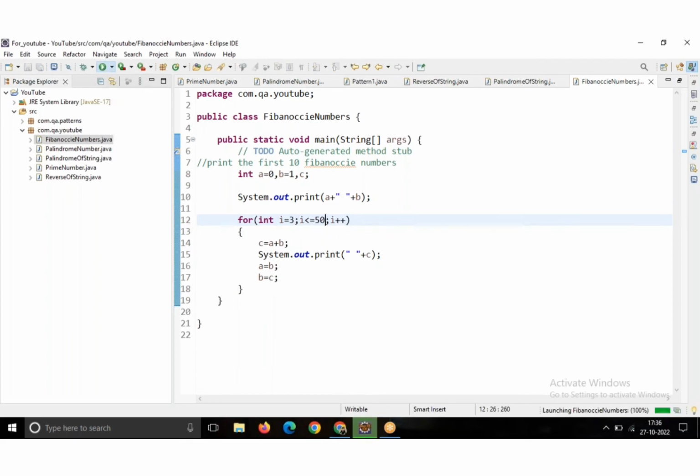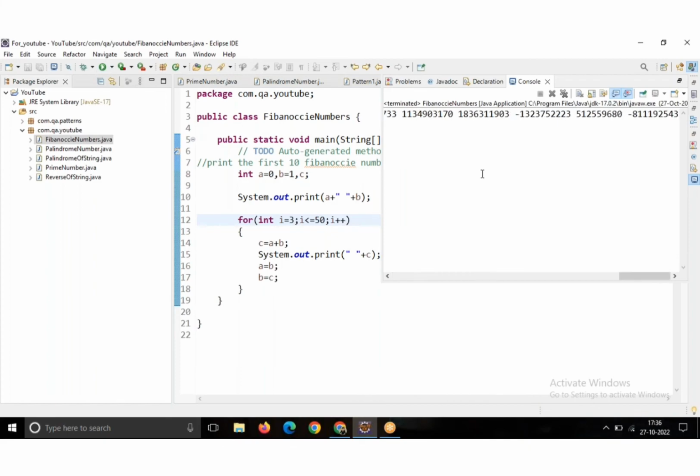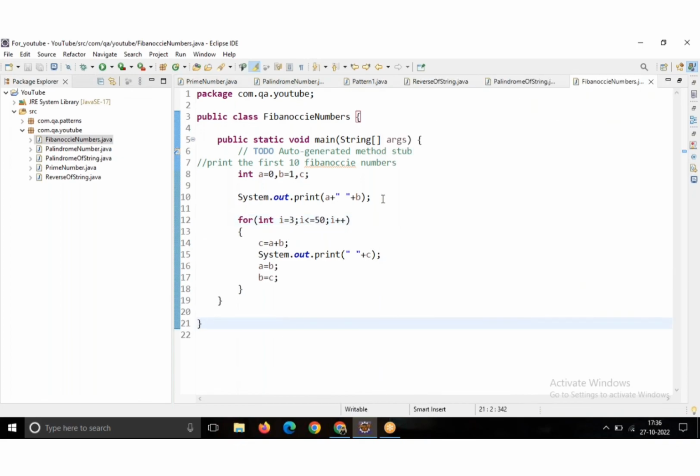When I am running this, it printed up to 50. Okay, this is the program for printing 50 numbers. Like that, if the client wants 100, we can go through 100 also. Okay, this is the execution of Fibonacci numbers. Thank you.